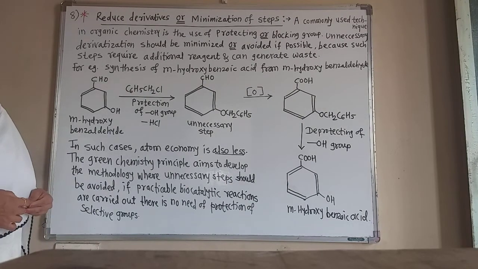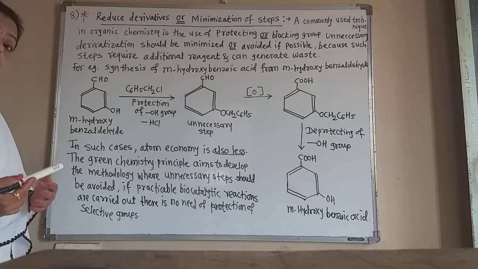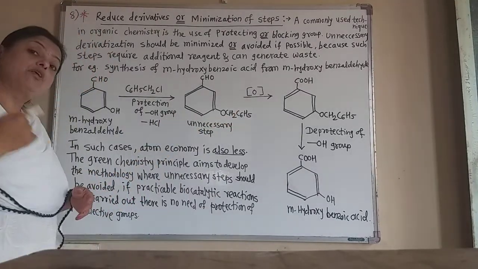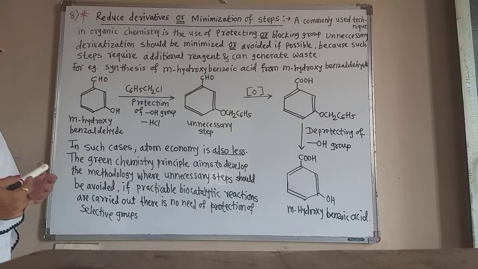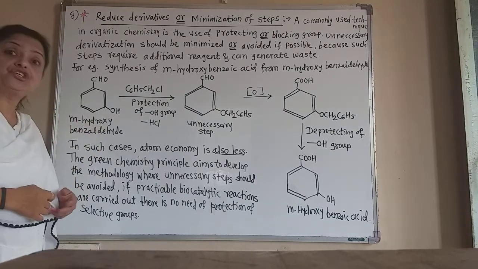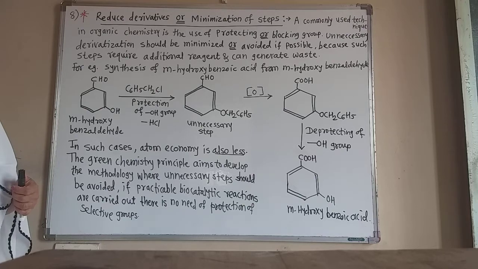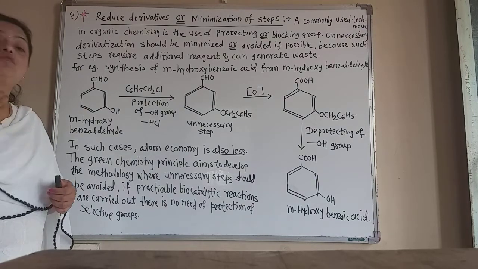If possible, we should develop or identify such a method in which these unnecessary steps are avoided, because they create waste. Therefore, the protection and deprotection in organic synthesis, if possible, we can avoid.